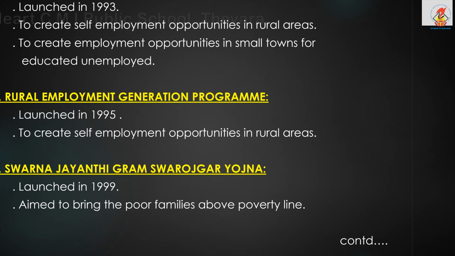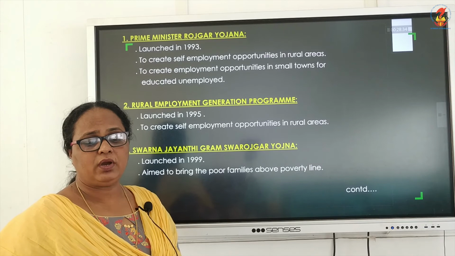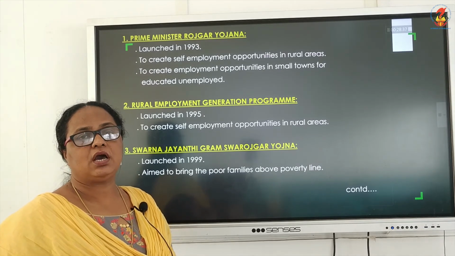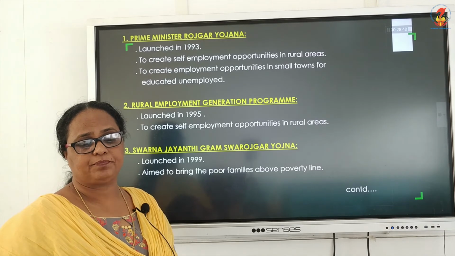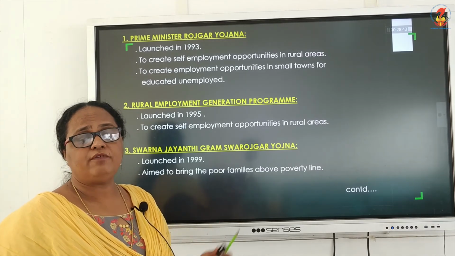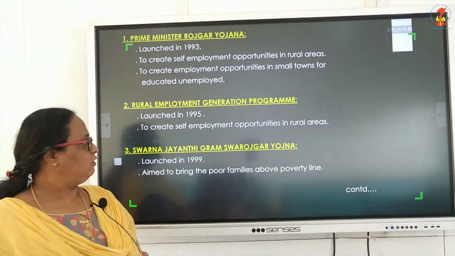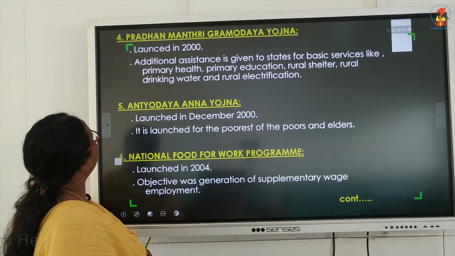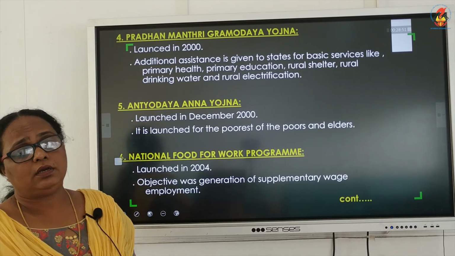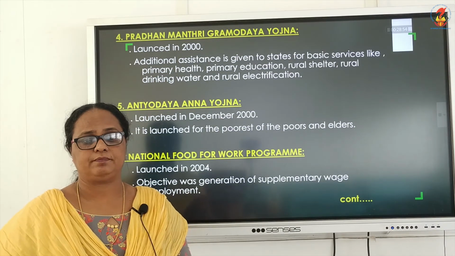These are the two strategies that the government has adopted, and among the anti-poverty programs is the Prime Minister's Rozgar Yojana, as I said, started in 1993 to create self-employment opportunities in rural areas. Second, we have the Rural Employment Generation Program, launched in 1995, to create self-employment opportunities in rural areas. Then we have the third one, Swarna Jayanti Gram Swarozgar Yojana, launched in 1999. It is aimed to bring poor families above the poverty line.